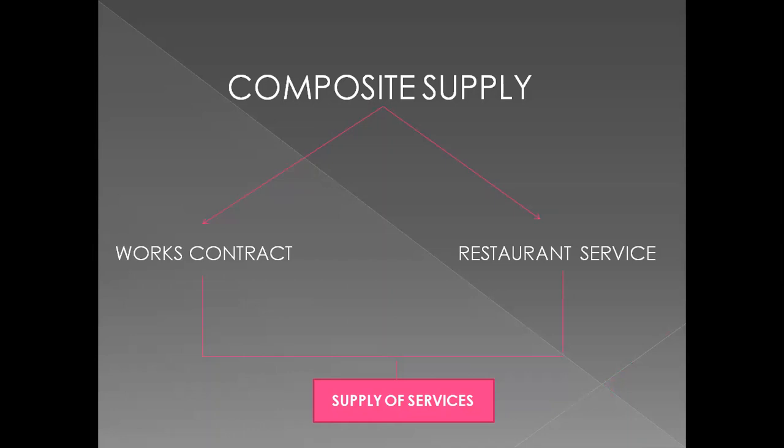Works contract is a composite supply where there is a transfer of property in goods involved along with supply of services. It is interrelated with each other.